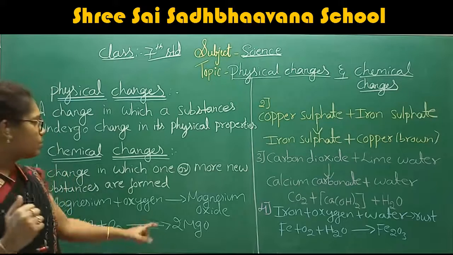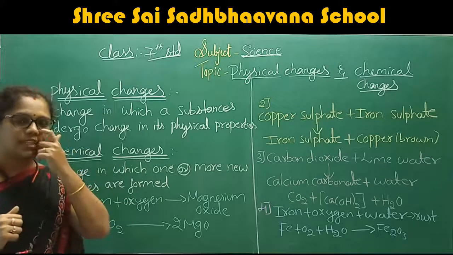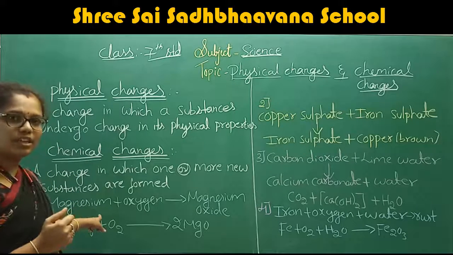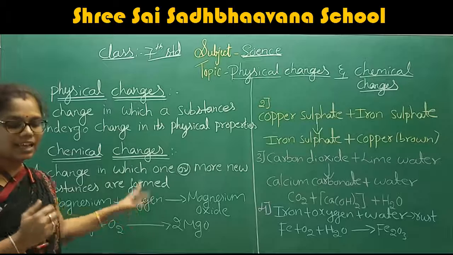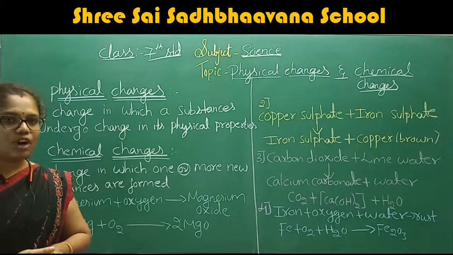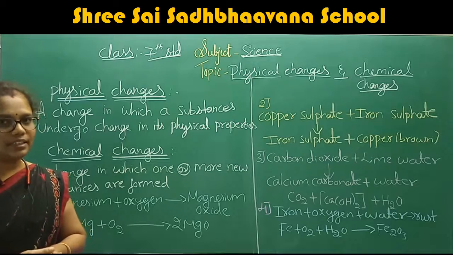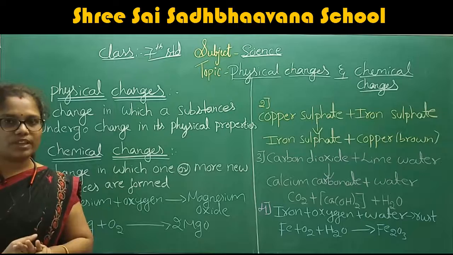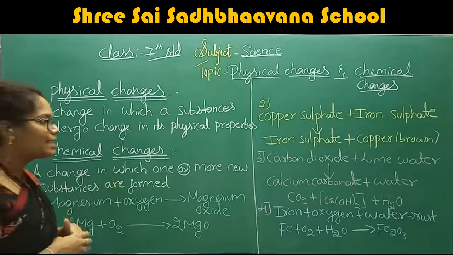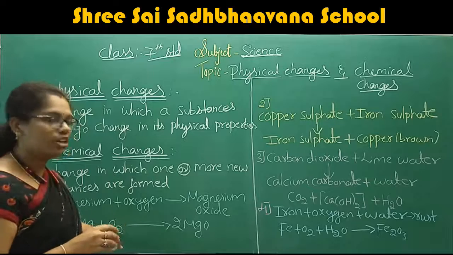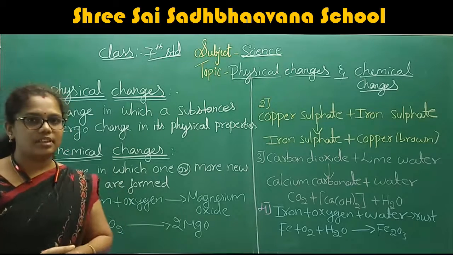What is the second activity to explain the chemical changes? The second activity is we are going to burn the magnesium ribbon in the presence of oxygen. It forms magnesium oxide. The formula is Mg plus O2 give rise to MgO. This is the second example, another example for the chemical changes.